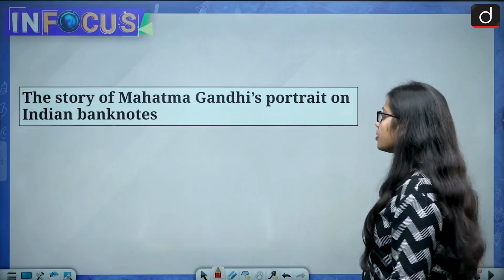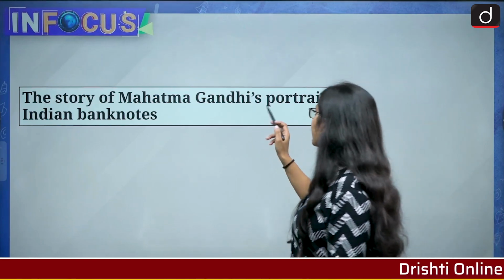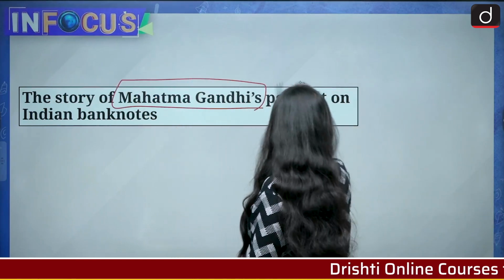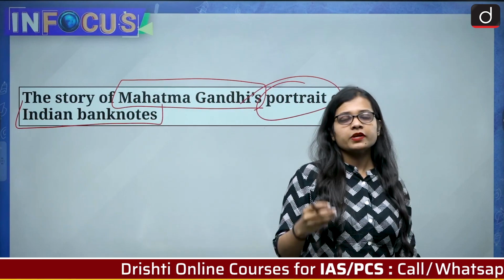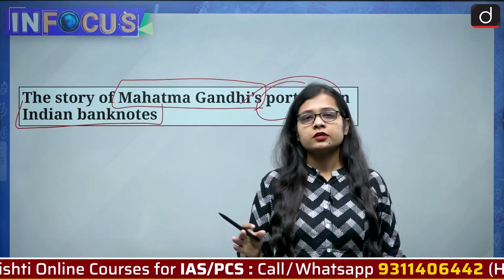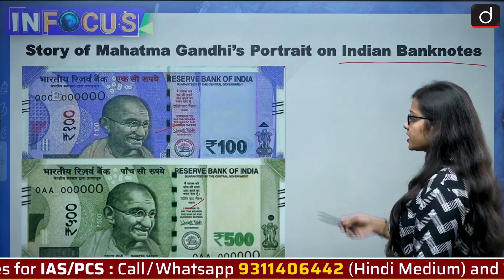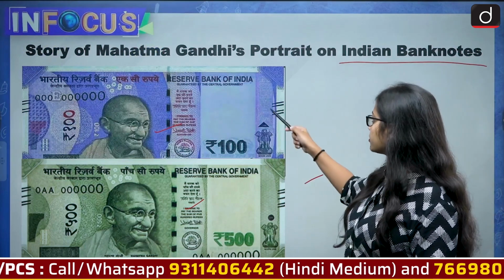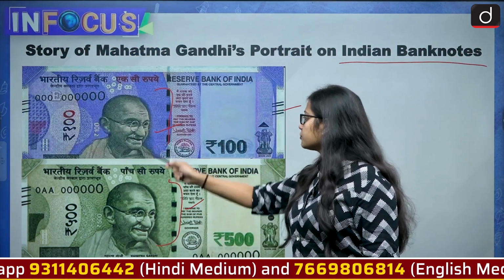So the news talks about the story of Mahatma Gandhi's portrait on Indian banknotes. An important word is Indian banknotes. Whichever currency we see, be it 50 rupees, 100 rupees, 500 rupees, we will be able to see the picture of the father of the nation, Mahatma Gandhi. I just showed you in the beginning, this is the 500 rupee note and this is the 100 rupee note, and this is how it looks, and this is the image of Mahatma Gandhi.